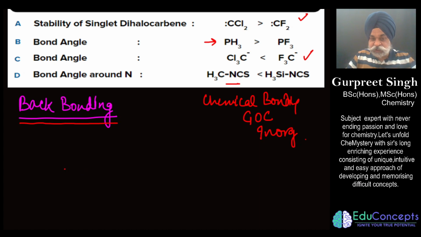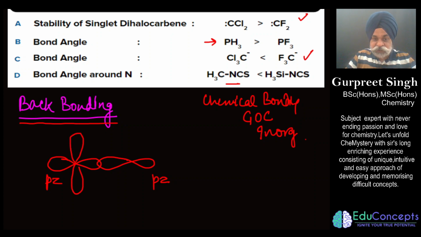Once a sigma bond is being formed, let's say if I say this p orbital and this pz, let's say we assume pz orbitals to be present on the internuclear axis, and if on this side you have some filled orbital, and on the other side you have some vacant orbital, what happens?